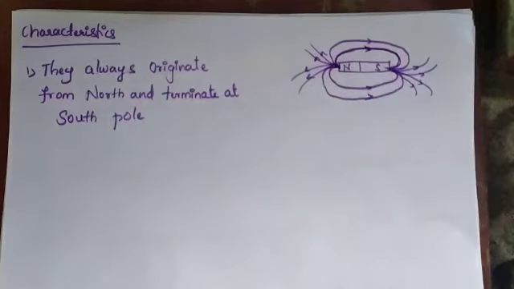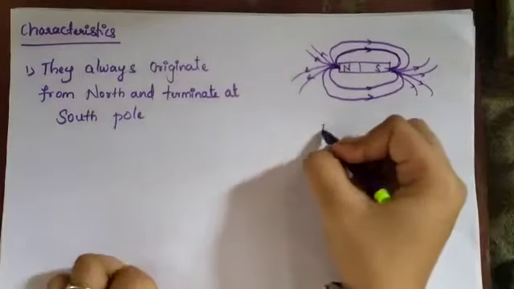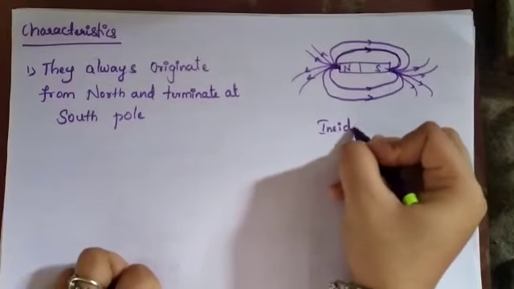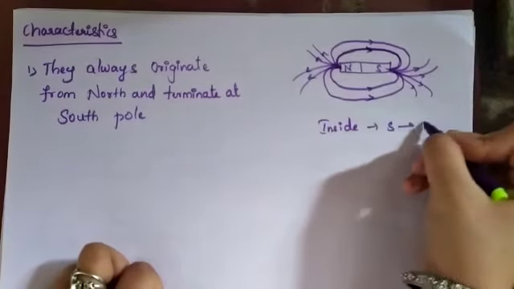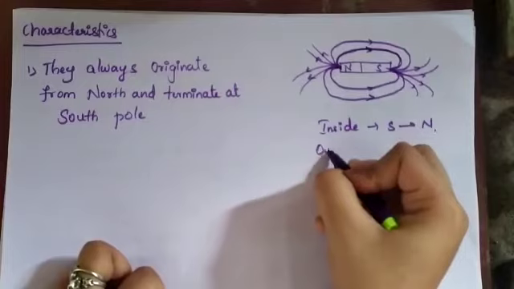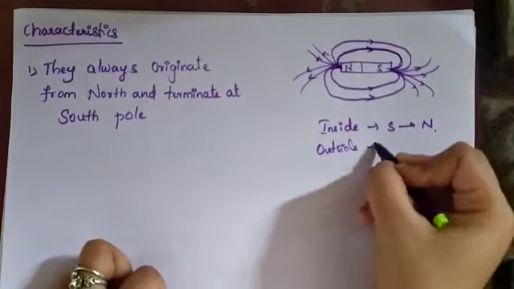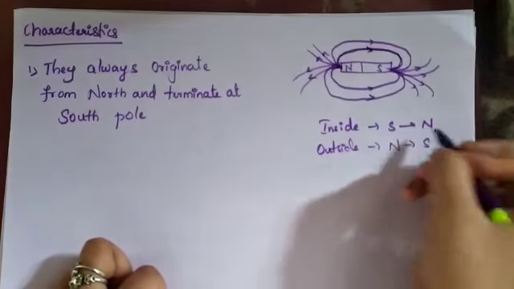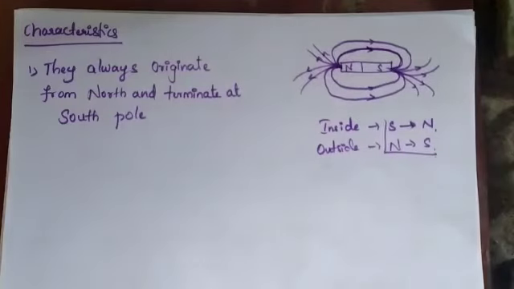So the magnetic field originates from north to south direction outside the magnet. Remember, outside the bar magnet it will be from north to south direction. Inside it will be in the south to north direction. Inside will be south to north, and outside the bar magnet will be from north to south. This is an important point. This is the first characteristic of the magnetic field.